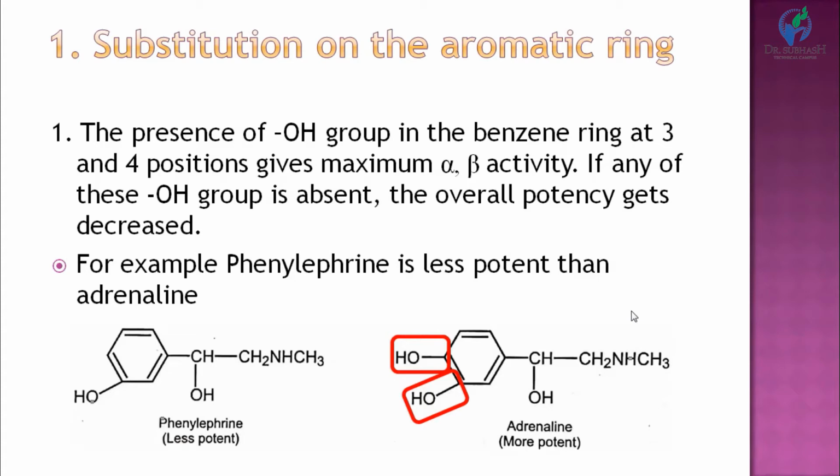See in the structure of adrenaline, at both the third and fourth positions a hydroxyl group is present, but in phenylephrine, on the fourth position the hydroxyl group is absent. So phenylephrine is less potent than adrenaline. When one of the hydroxyl groups from position third or fourth is absent, the potency of the compound is decreased. So phenylephrine is less potent as compared to adrenaline.